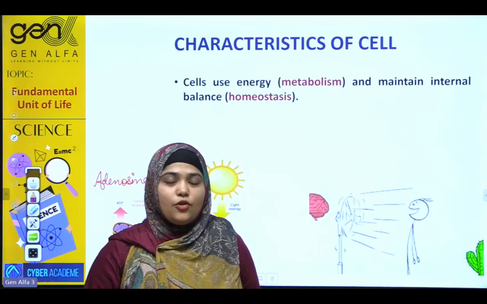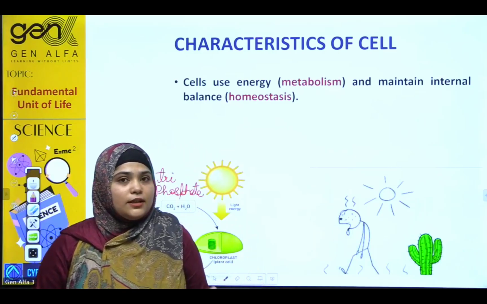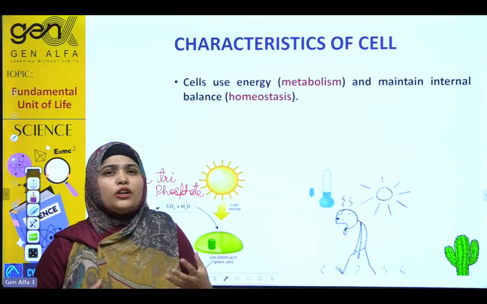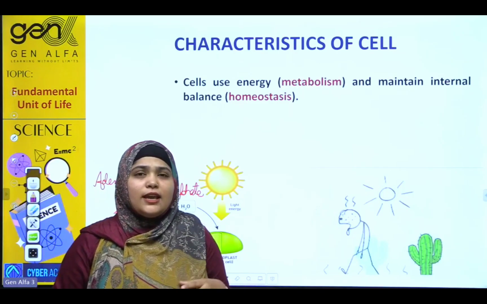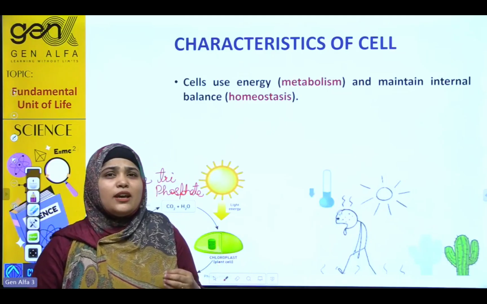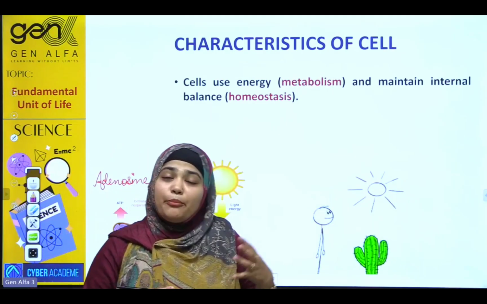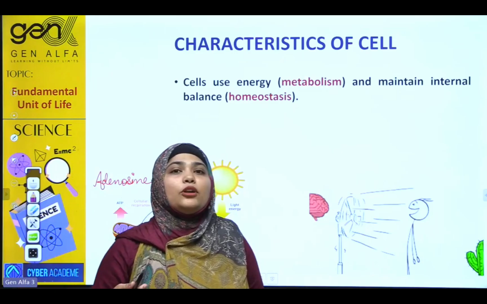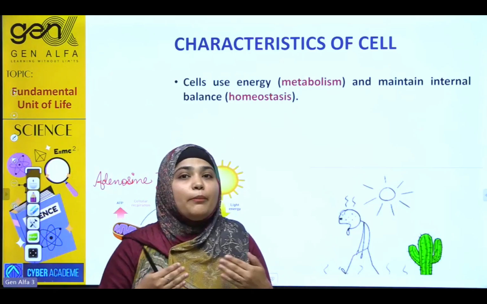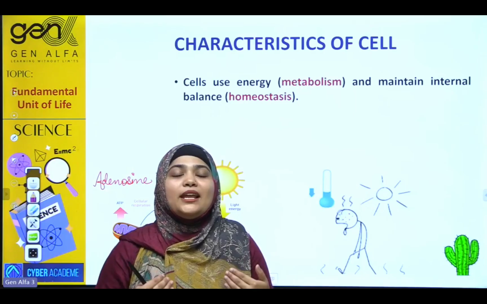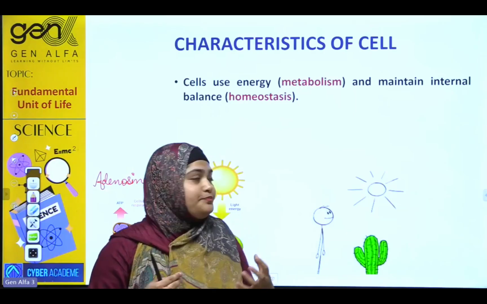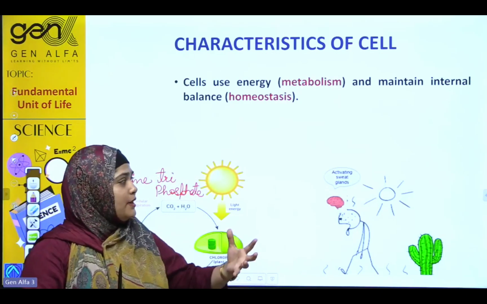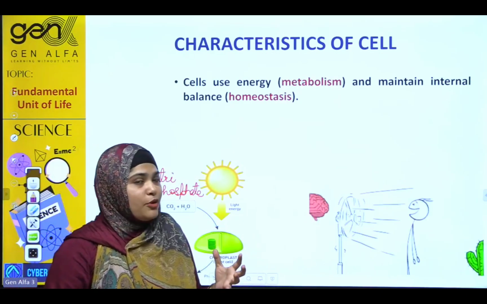What kind of changes? pH changes, water and salt levels, gas changes, so oxygen and CO2, and temperature changes. These are the changes which occur outside the body, so cells have the ability to maintain a stable environment inside.